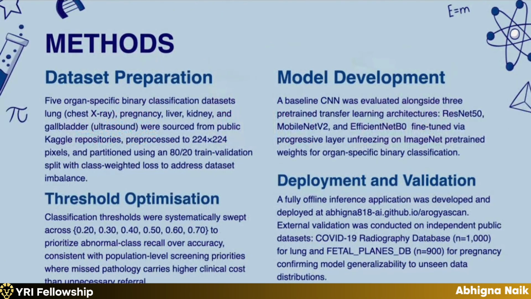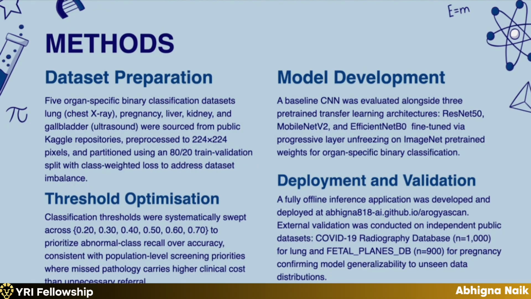The methods that we used were, first, obviously the data set preparation. We curated 5 organ specific classification data sets from publicly available Kaggle data sets. For lung, we used chest radiograph images. For pregnancy, liver, kidney, and gallbladder, we used ultrasound images, and they were pre-processed to a standardized resolution. And then we used an 80/20 train validation split.